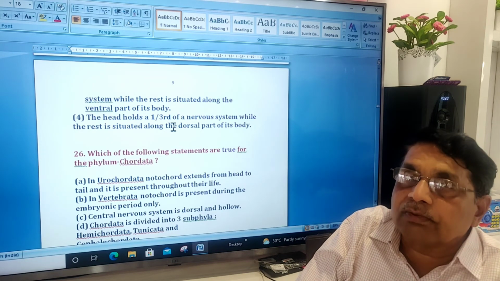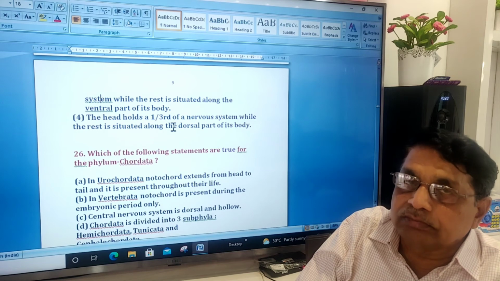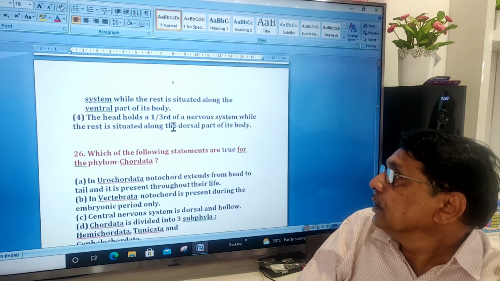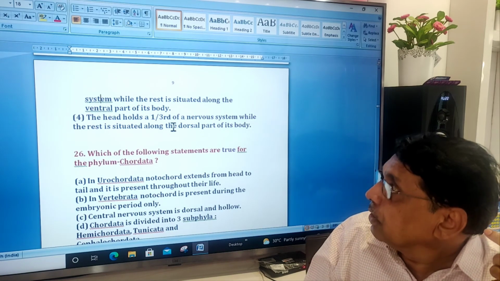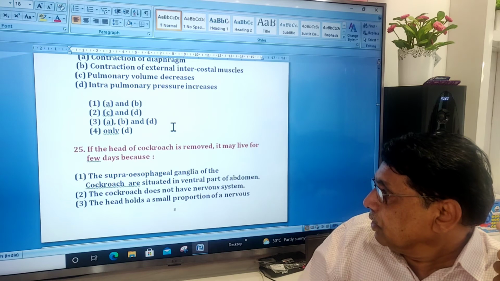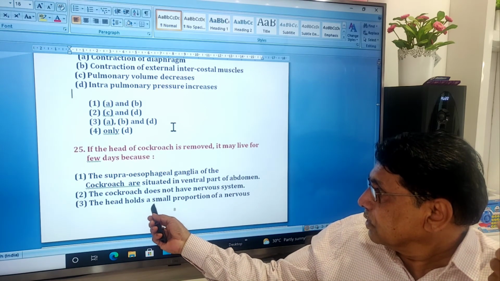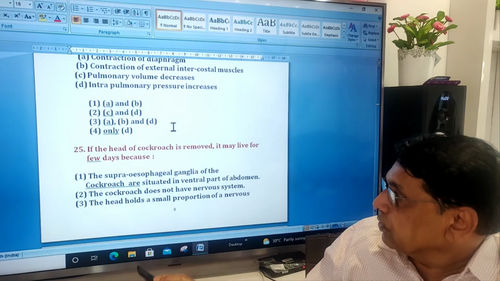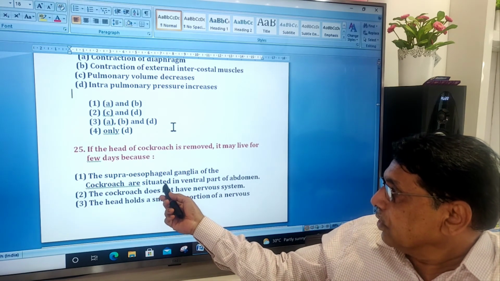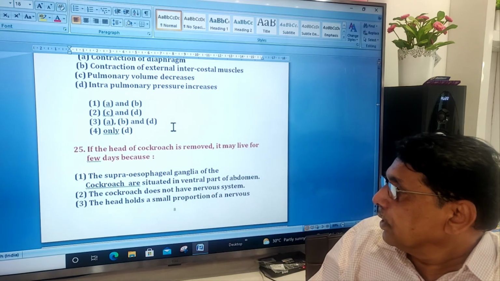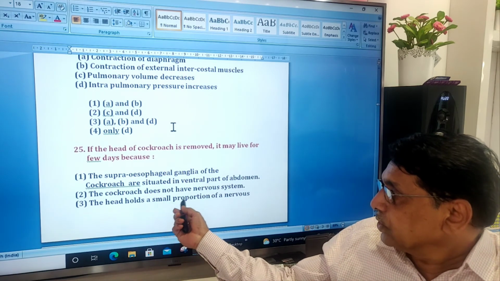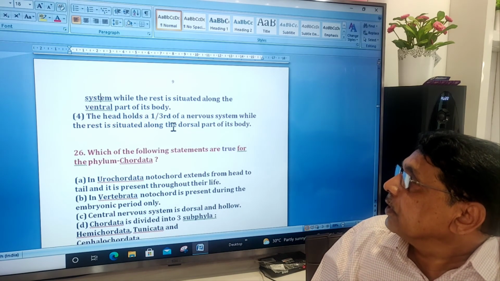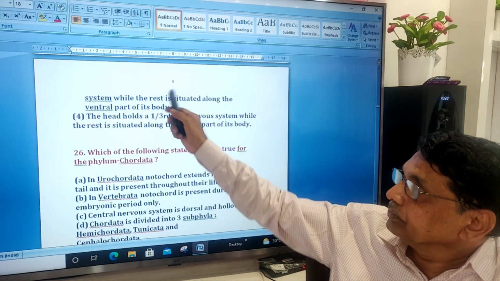In invertebrates, the nervous system is towards the ventral side. The supraesophageal ganglia of the cockroach are in the head, and the rest is on the ventral part of the abdomen.